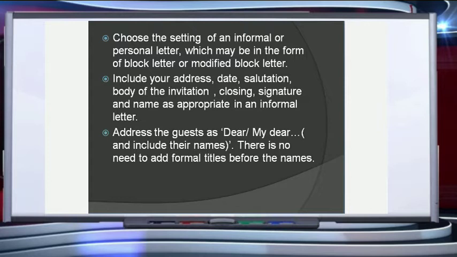Next, you write the body of the invitation, closing, then signature and name as appropriate in an informal letter. The same format of an informal letter, but we have to stick to the word limit of only 50 words in the body of the invitation.